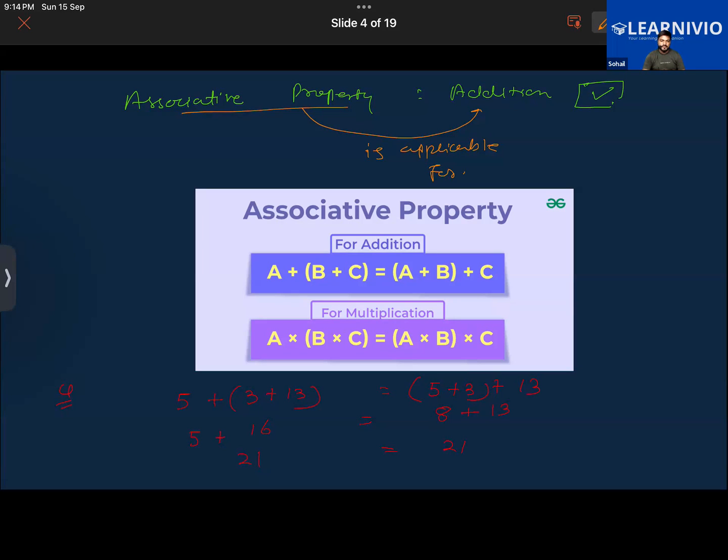Sir, do I have to write that example, the one that's in red too? Not necessary, but you can write it. Just write this much.